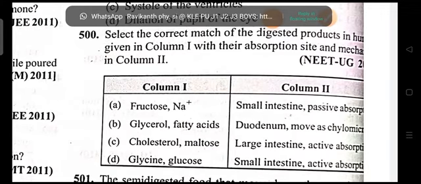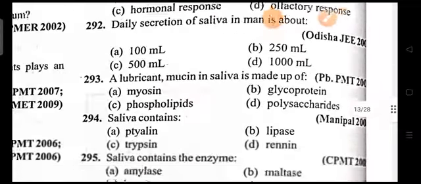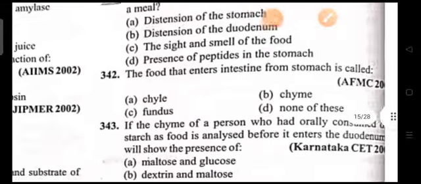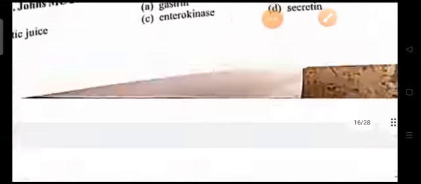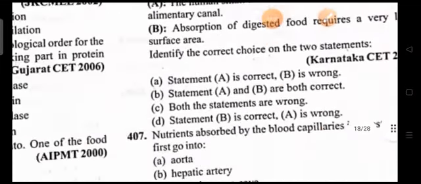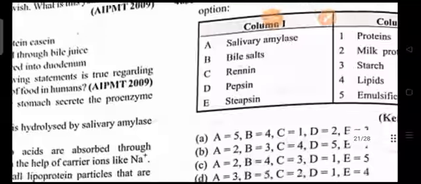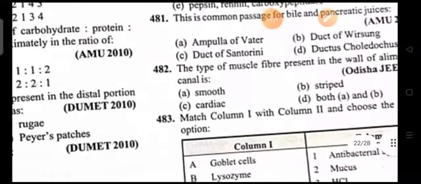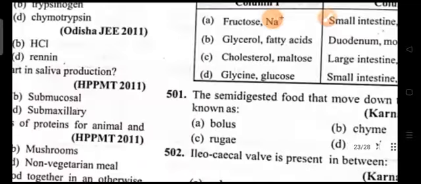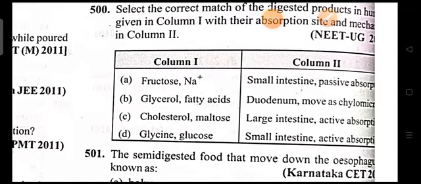Column 2: small intestine, passive absorption, duodenum, moved as chylomicron, large intestine, active absorption, and small intestine and active absorption.